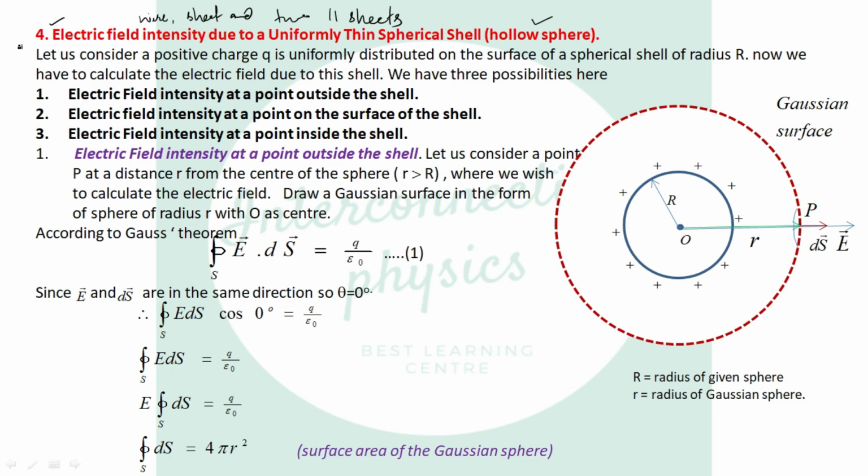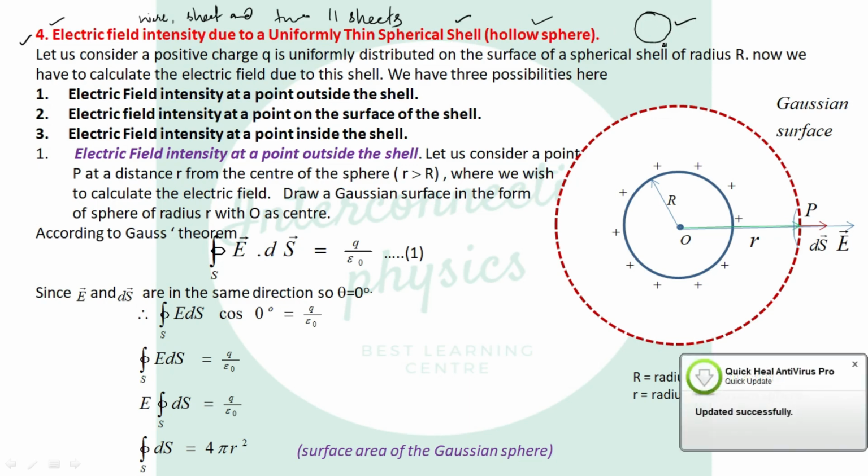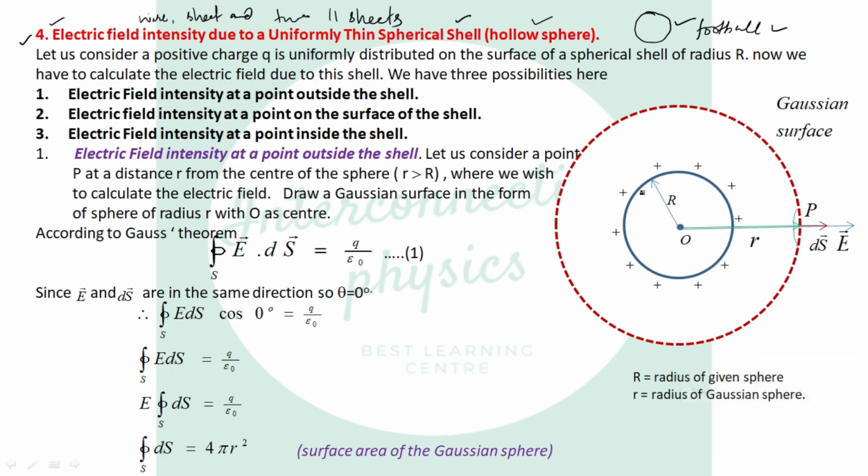Now let's come to the fourth case, that is electric field intensity due to a uniformly thin spherical shell. Shell means hollow sphere, which is empty from inside. It is like a shell, like a football. Now let us consider a hollow sphere or a shell, whose radius is capital R, and positive charge is given to the sphere